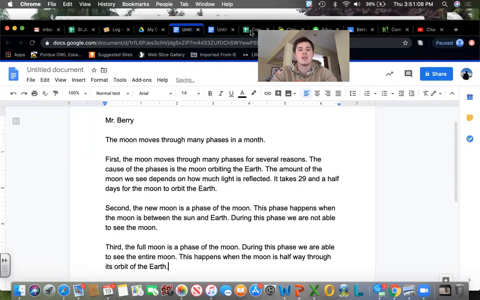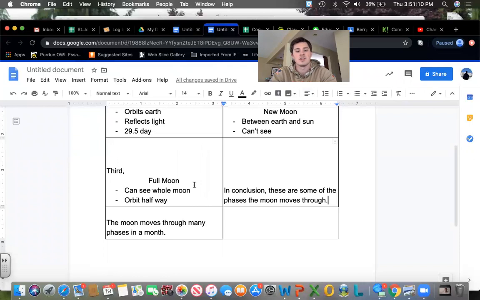Period. Go back, check this off, see that we don't have any more details because the passage didn't give us any more details there. Check it off, take a look at our conclusion. Again, with your conclusion, as you guys know, you just copy it from your Foursquare over to your essay. So in this case, I said, in conclusion, these are some of the phases the moon moves through. I'm just going to copy that over.